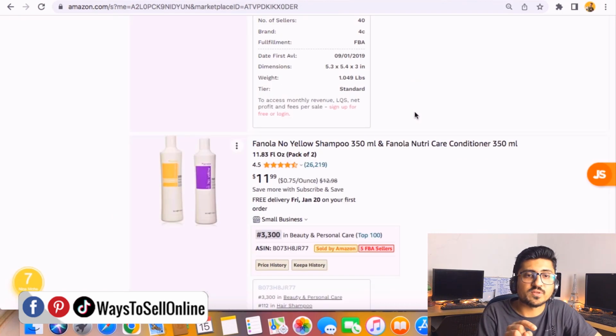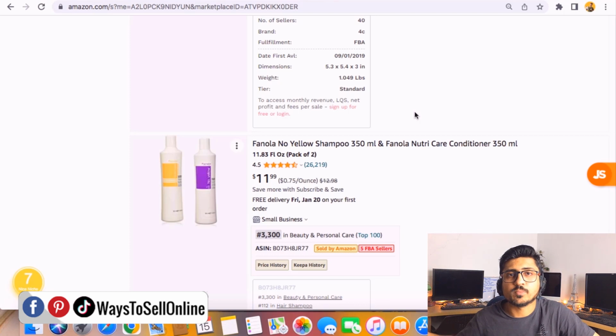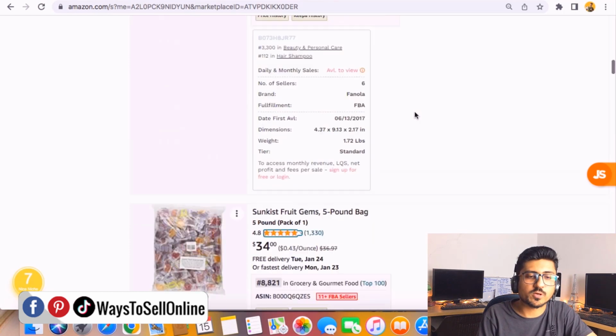For example, you're selling the same product here for $12 and you're getting that product for $2 or $3 on CJ Dropship. So you can add your shipping cost, add your storage fee, and after doing that calculation, you will be able to see your profit. If you're getting a profit on that product, you can sell it, otherwise move on to the next product and scroll down.